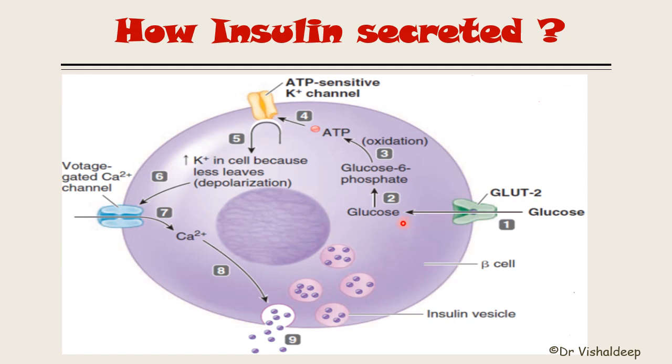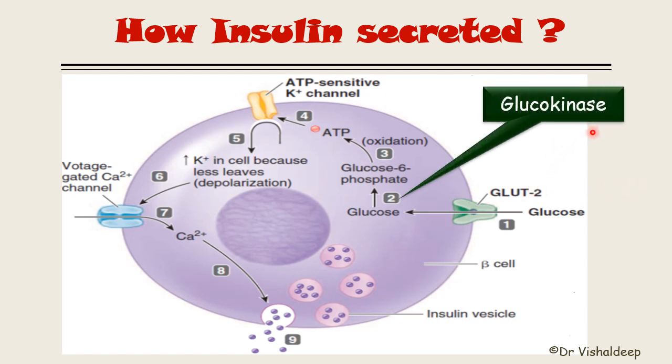Now once the glucose is inside the beta cell, it will be converted into glucose 6-phosphate. This conversion of glucose into glucose 6-phosphate is done by an enzyme known as glucokinase. Right? So till now, glucose is transported inside the beta cell using the GLUT2 transporter.